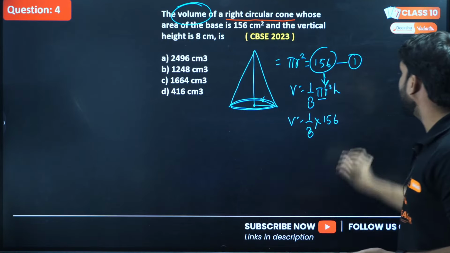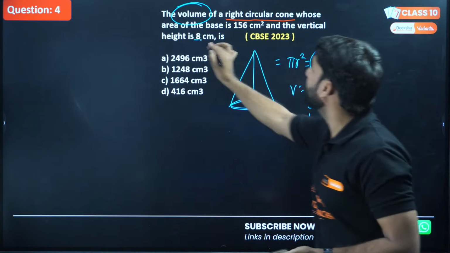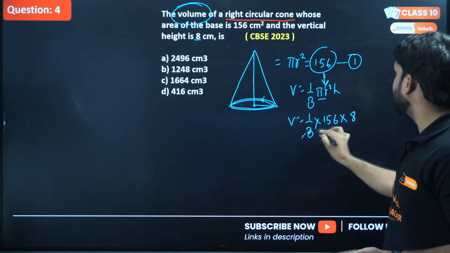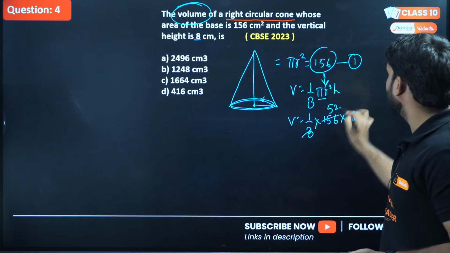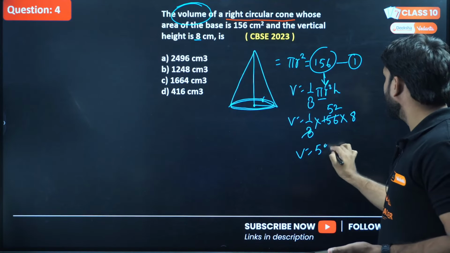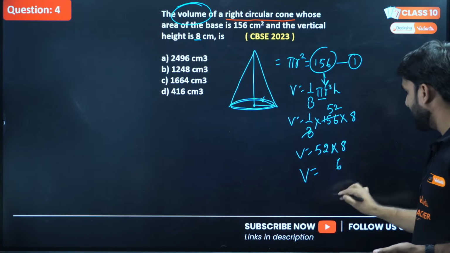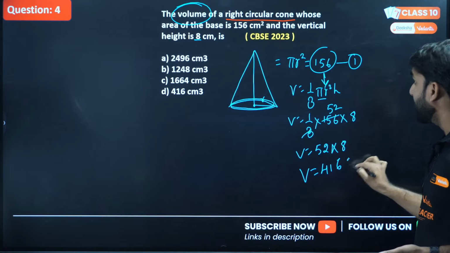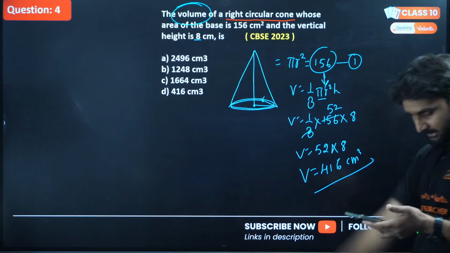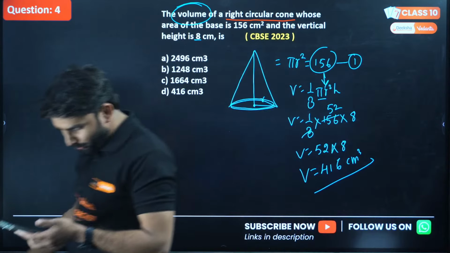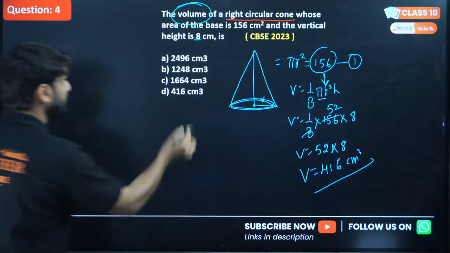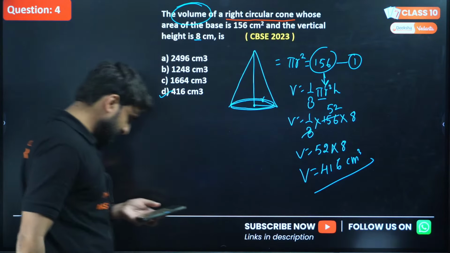Complete pi r square, and the height h is already given here as 8, so we can cancel 3, so 52 will be there, into 8, which is 416, and the unit is centimeter cube, because we are finding the volume. Very good, Chintu. You answered D, right? So very good. All the best.